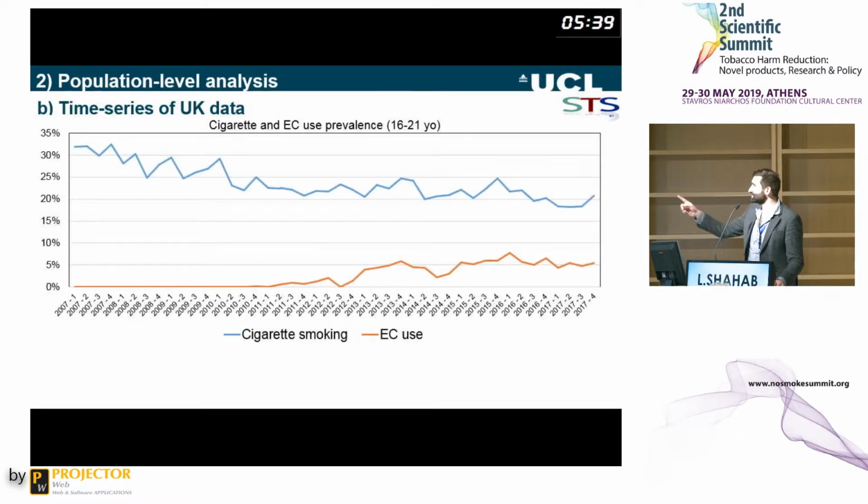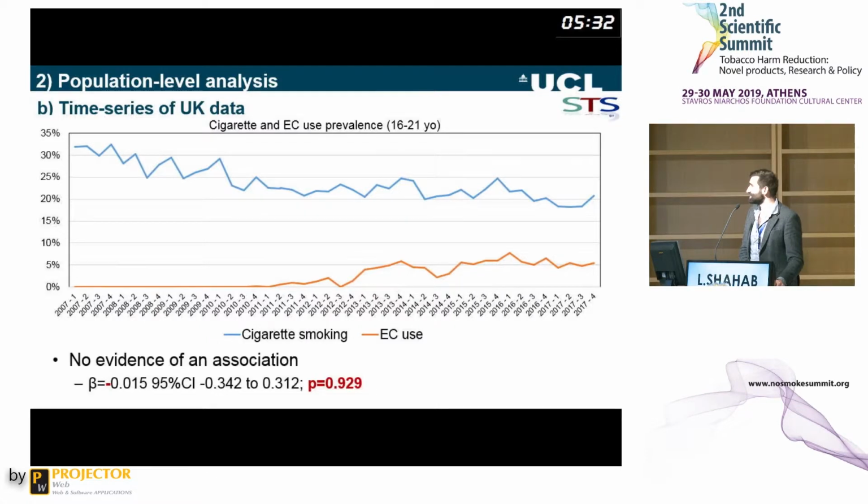There's an increase in e-cigarette use, in orange here, across time and a decrease in cigarette smoking among adolescents, which is good news. And here's the association that we found in the time series. This provides somewhat stronger causal evidence. And what you can see is there's no evidence of an association at all. The effect is virtually indistinguishable from there not being an effect.